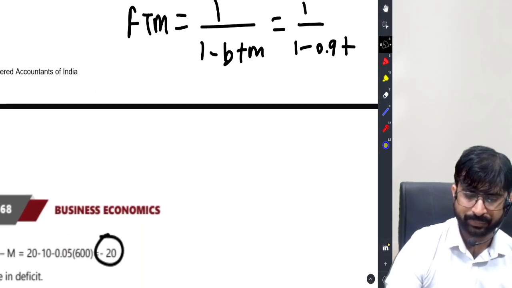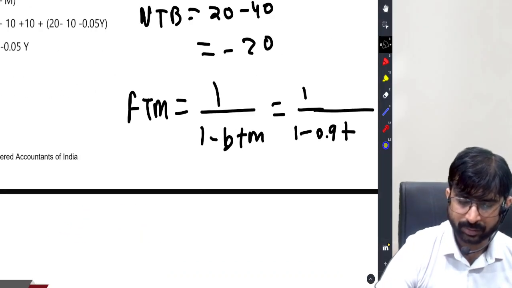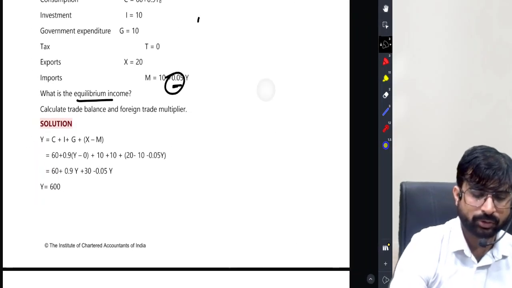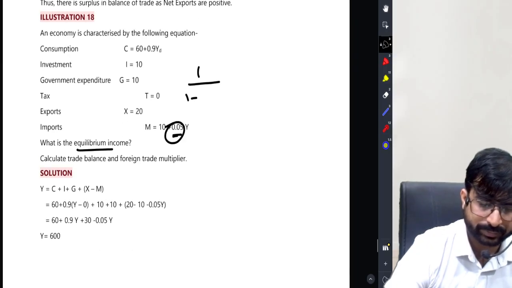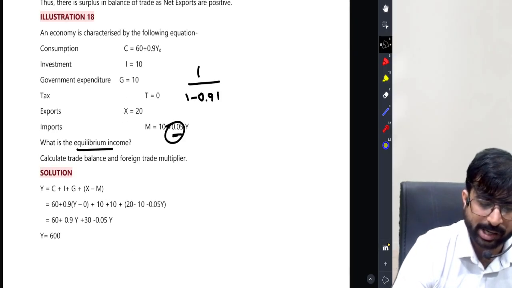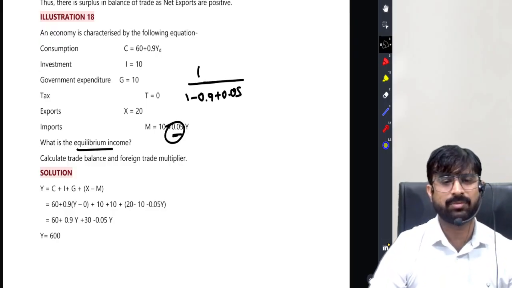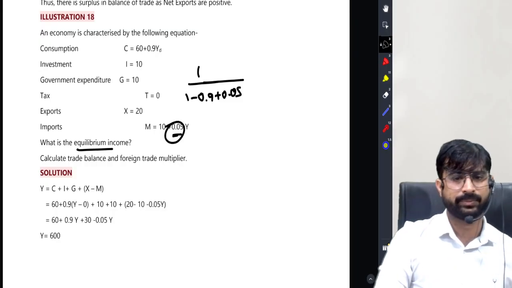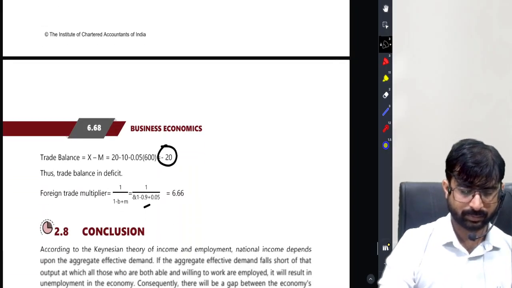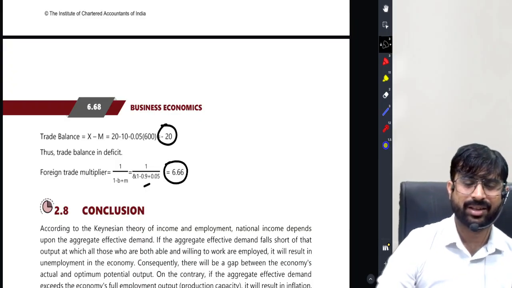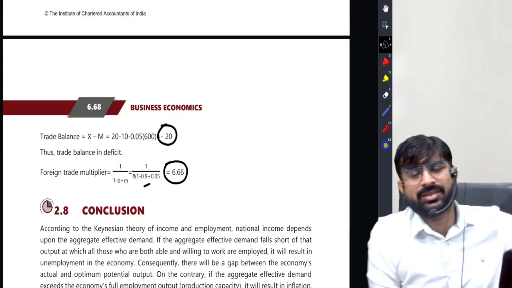So m is how much class? 0.05. So 1 by 1 minus 0.9 plus 0.05. Game over. So here you get 6.66, the foreign trade multiplier class.